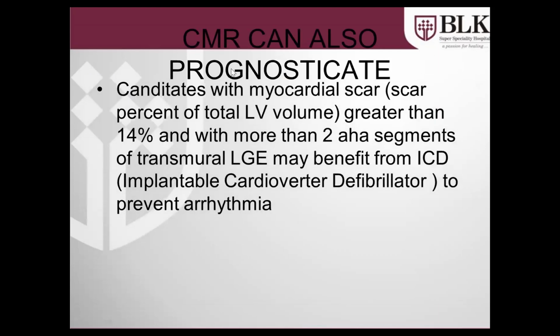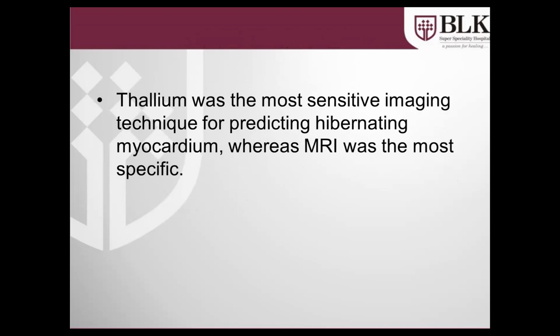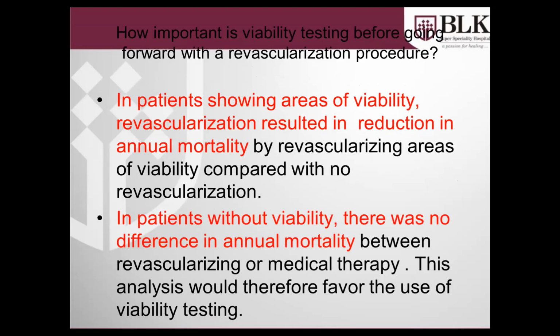So what about prognostication? Candidates with myocardial scar, that is scar percent of total LV volume greater than 14% and with more than 2 AHA segments of involvement of transmural late gadolinium scarring, may benefit from ICD or implantable cardioverter defibrillator to prevent arrhythmias. So if we have this volume idea and the total segments involvement, we can go about with the planning. The nuclear medicine part will be taken up by my colleague, so we'll skip this.